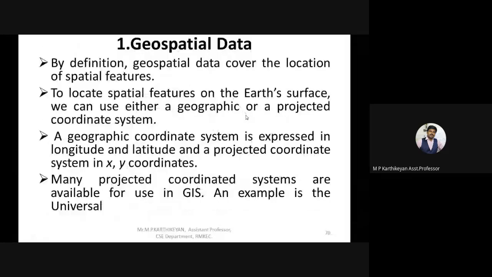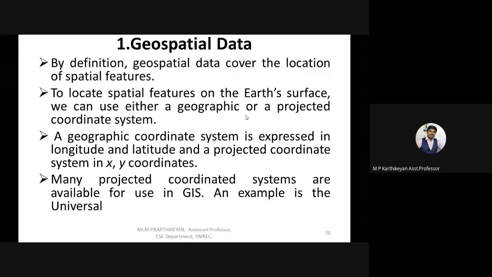First one is geospatial data. Geospatial data is nothing but the geographic coordinates which are given to each and every place across the globe. Like we have discussed before, every place on the globe can be represented in two formats. One is latitude and longitude format, and another one is XY axis format. So the projected coordinates can be shown either through XY coordinates or through latitude and longitude coordinates.